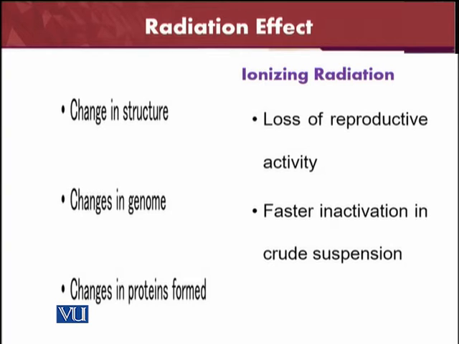How can the radiations affect the viruses? There are three different ways they can affect, starting with a change in the structure. Of course, the viruses are made up of nucleic acid and simple structures, also the protein coat, so the radiation can change its structure. Changes in the genome structure can also be done with the help of the radiations. The nucleic acid is made up of chemicals, so therefore it can also be changed by the radiations. There are some simple proteins present inside the viruses, so changes in the proteins can also be done with the help of the radiations.